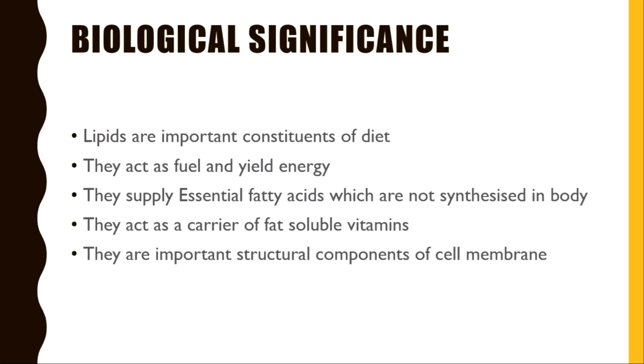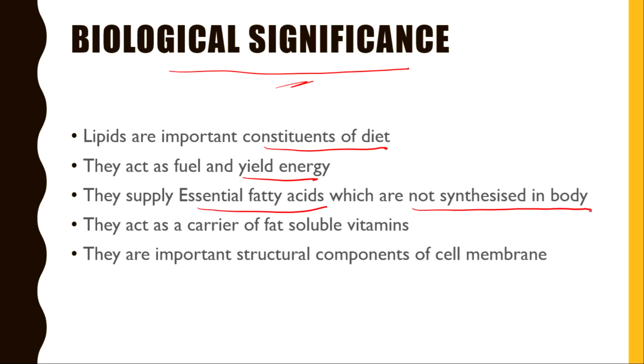And next, biological significance. What is the main biological role of lipids? In the human body, lipids play a major role, and they are an alternative source of energy where there is a lack of glucose in the cells. They are the precursors for steroid hormones, for example glucocorticoids and corticosteroids. Vitamin D is an important substance for biological reactions. Lipids are important constituents of the diet. As you already know, they act as a fuel and yield energy. They supply essential fatty acids, which are not synthesized in the body.